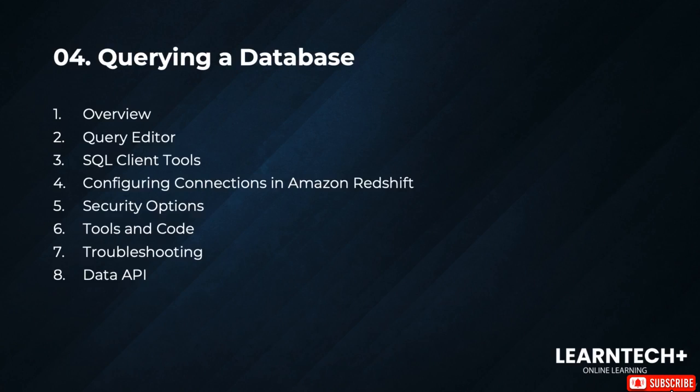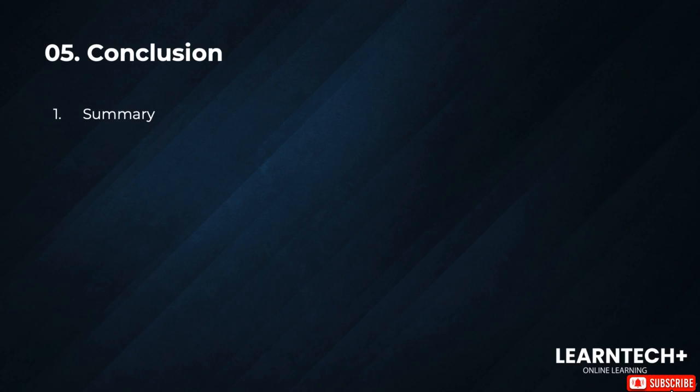In section 4, we're going to talk about querying a database. We'll talk about the overview, query editor, SQL client tools, configuring connections in Amazon Redshift, security options, tools and code, troubleshooting, and data API. In section 5, we'll conclude the course with a conclusion and go over a summary of what we learned throughout the course.